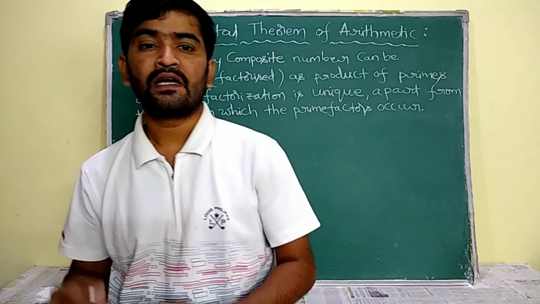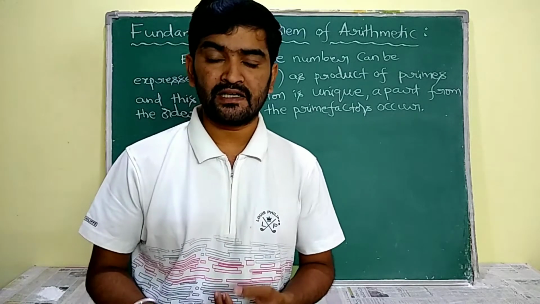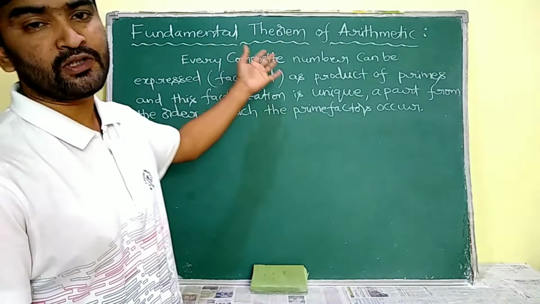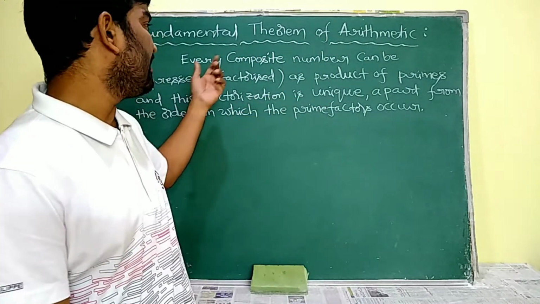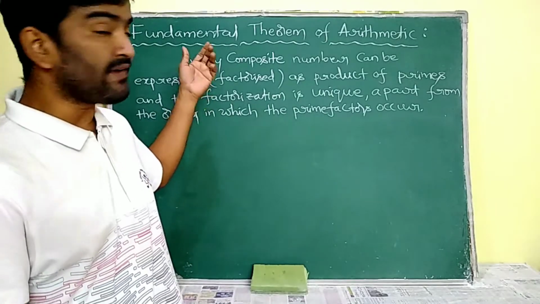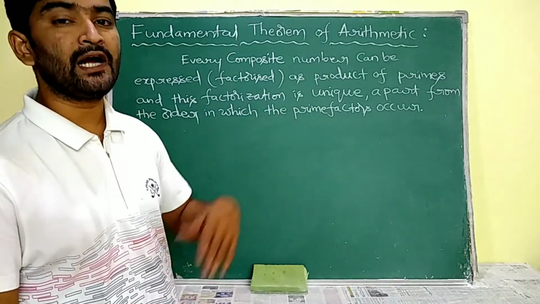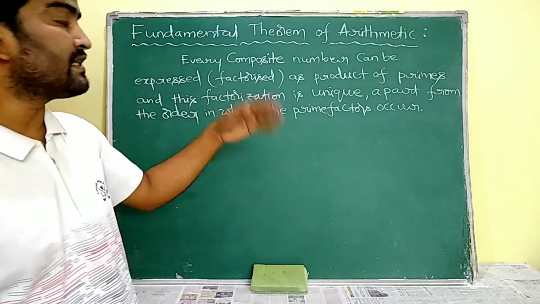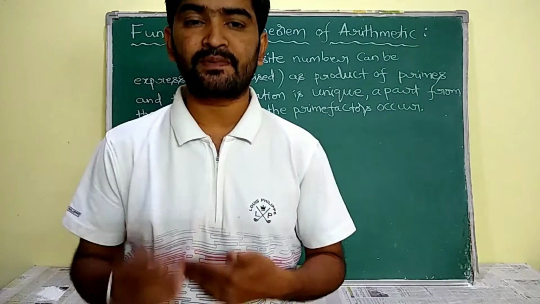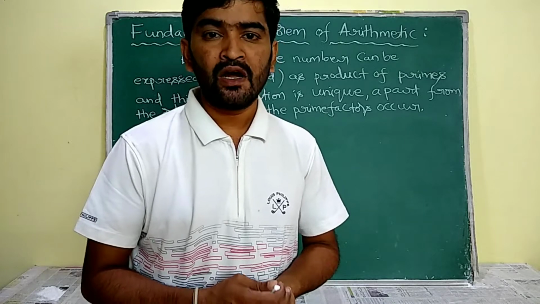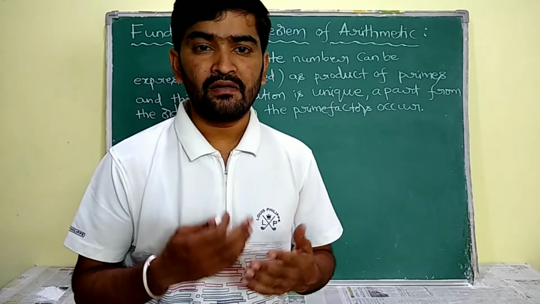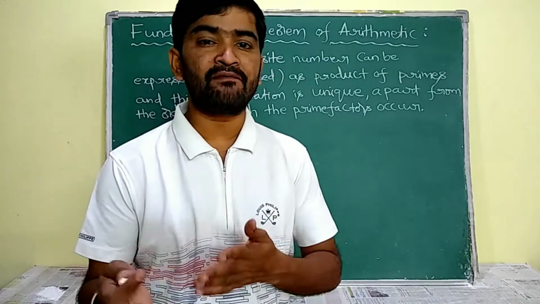Now see, the fundamental theorem of arithmetic. It means every composite number can be expressed, or factorized, as a product of primes, and the factorization is unique apart from the order in which the prime factors occur. That means every composite number can be expressed as a product of primes in a unique way, apart from the order in which the prime factors occur.